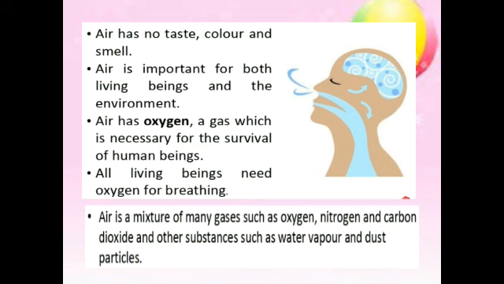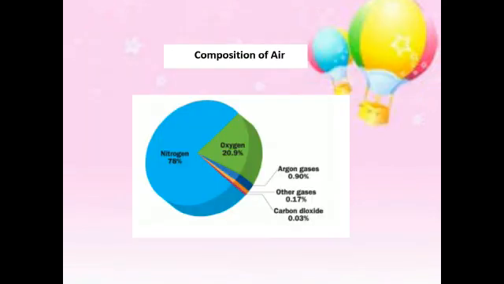It has no taste, color, or smell. It is important for human life to survive. So many gases are present in the air. Humans breathe in oxygen and breathe out carbon dioxide. Right. Then composition of air.